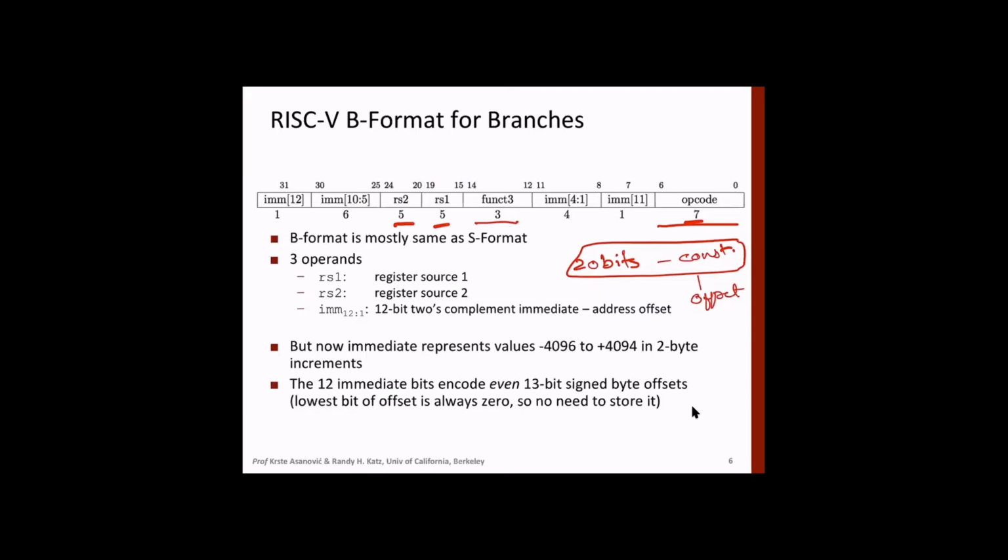Now with 12 bits, how much can you represent? How many locations of jump can you do? If it's unsigned, then 2 raised to the power 20. But it is signed, so you can jump to a previous location also, right? So it will be plus or minus 2 raised to the power 19 with 20 bits.